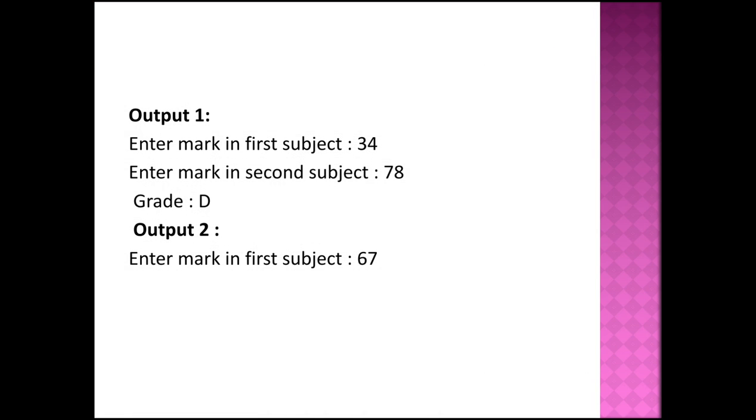This is the output of the above program. Enter mark in first subject is 34. Enter mark in second subject, I can give 78. The grade will be displayed as D. Here the grade D is executed because this condition is true.